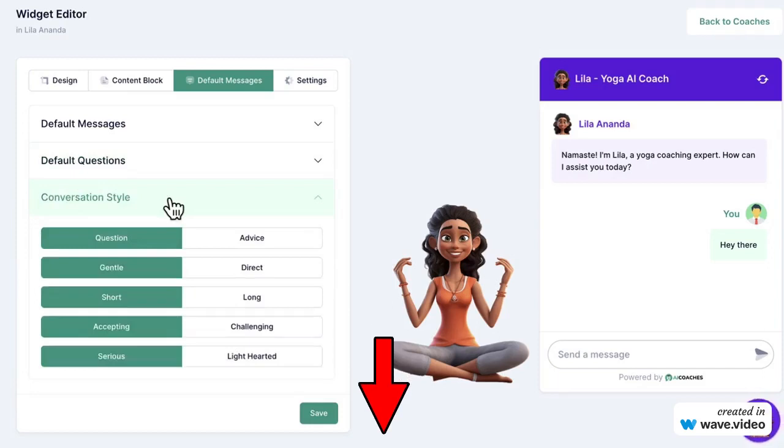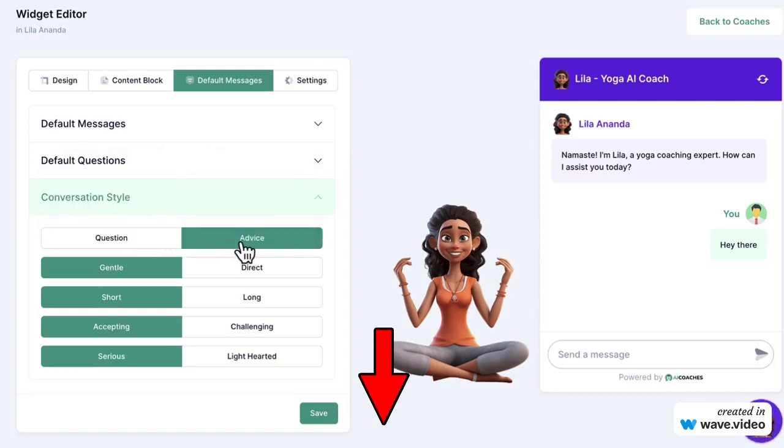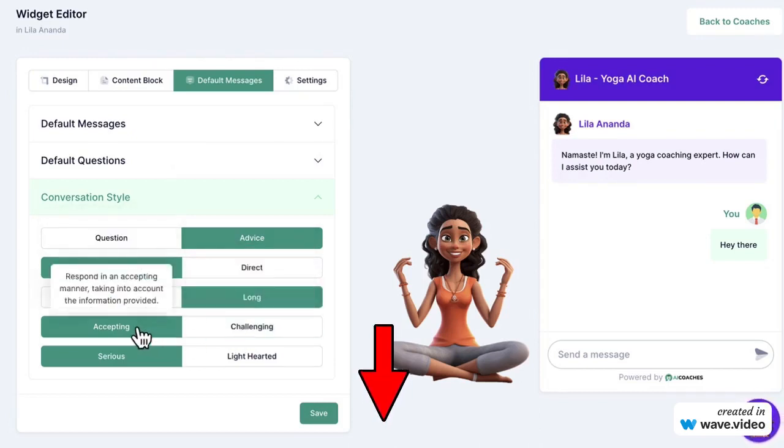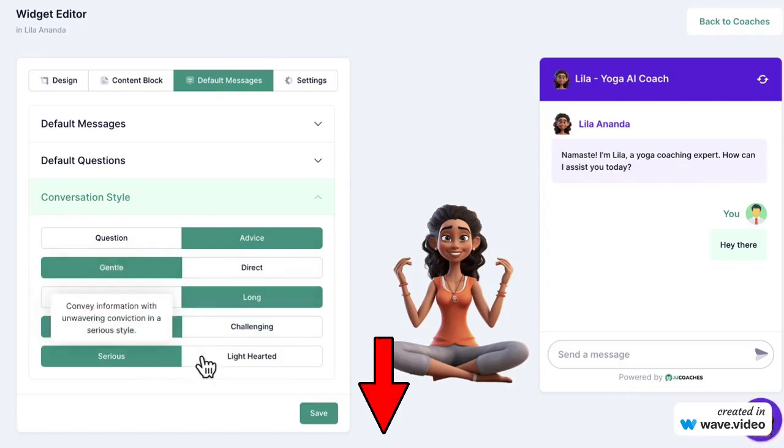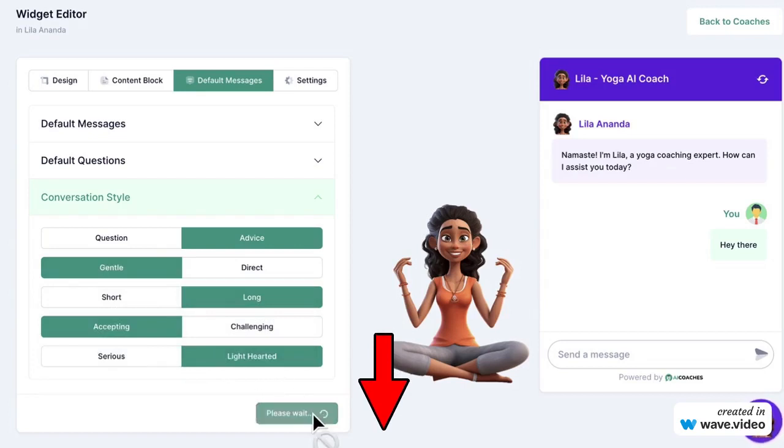Instruct the AI chatbot avatar to respond to inquiries in a questioning coaching style instead of a straight advice style. Choose for their personality to be more gentle or more direct. Have shorter or longer answers. Have your AI coach challenge users like a fitness or bodybuilding trainer, or be more accepting like a therapist. Make them more serious or lighthearted so visitors feel like they're interacting with a real person, not some lifeless chatbot they see all the time everywhere else.